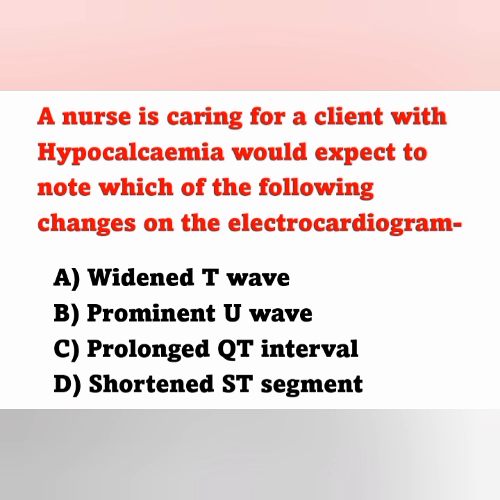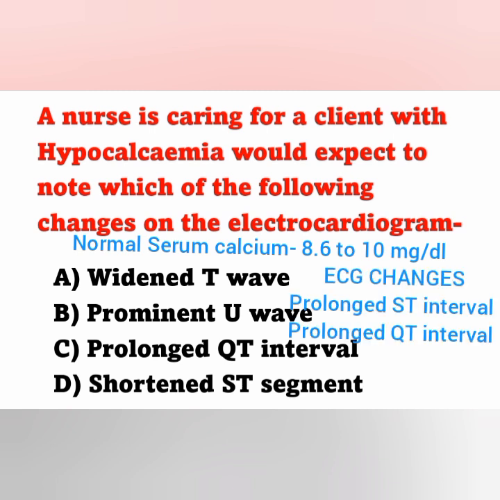Hypocalcemia means decreased serum calcium level. Normal serum calcium level is 8.6 to 10 milligram per deciliter. If it goes below 8.6 milligram, then it is hypocalcemia. The main ECG changes in hypocalcemia are prolonged ST interval and prolonged QT interval.